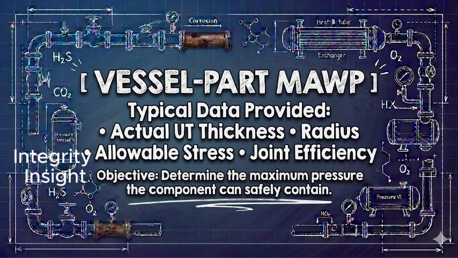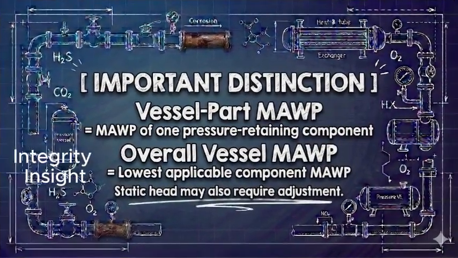For in-service calculations, an API 510 examination problem will normally provide the actual ultrasonic thickness, radius, allowable stress, and joint efficiency. The objective now becomes to determine the maximum pressure the shell can safely contain. This is called the vessel part maximum allowable working pressure.